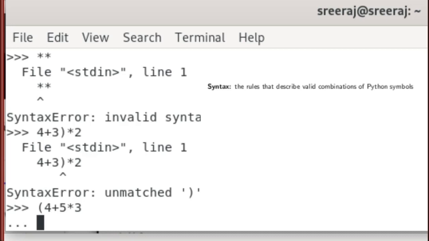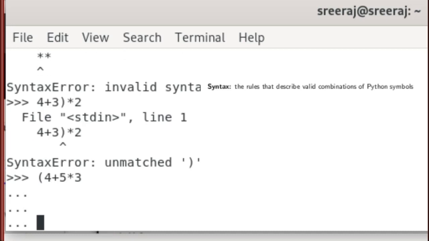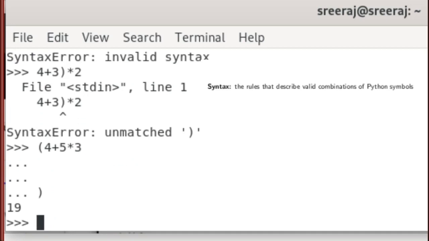That's because Python allows instructions to extend over multiple lines, so these 3 dots show the multiple line extension. When we hit enter, it is actually waiting for a closing parenthesis. Once I give the closing parenthesis, the expression is evaluated and we get the result.